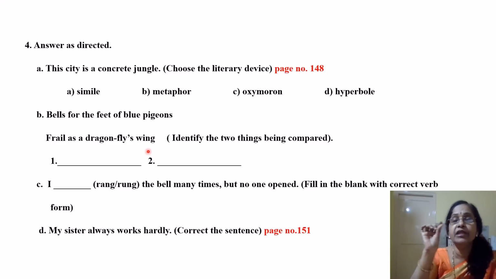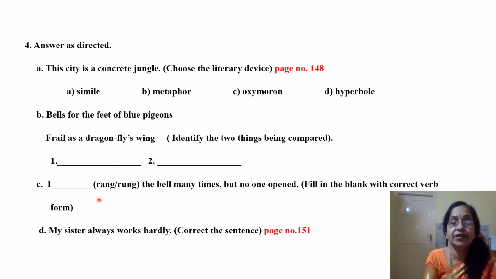They are very transparent, very delicate, very thin. So that is the comparison. Bells are made as frail as dragonfly's wings. So here the words are frail and dragonfly's wing. That is the answer. Of course bells are compared, but the description is frail and dragonfly's wing.